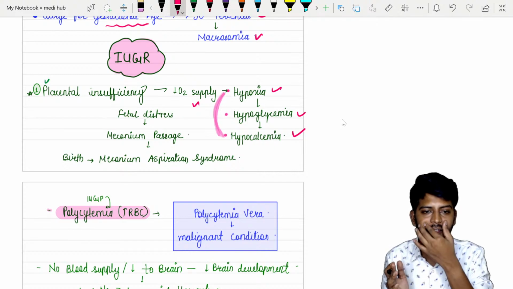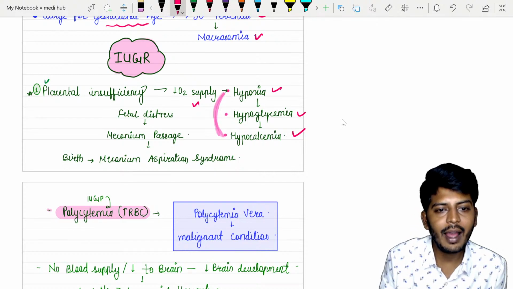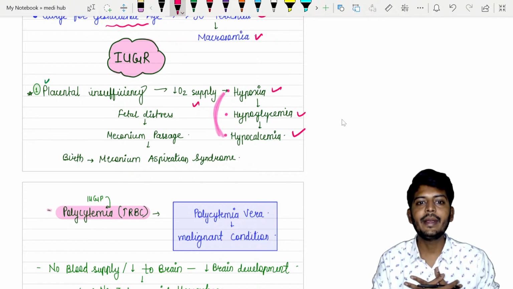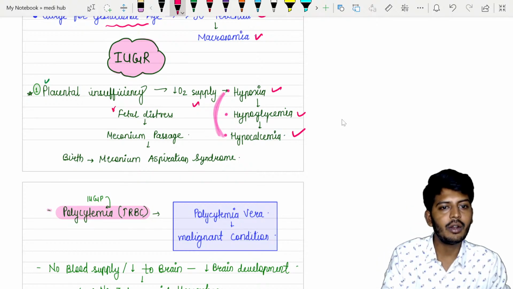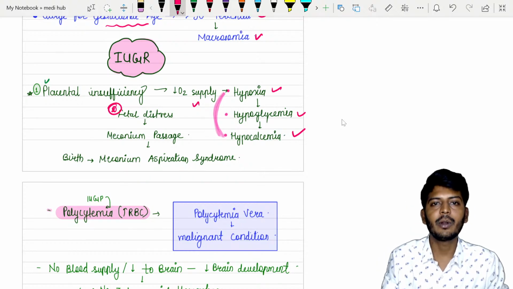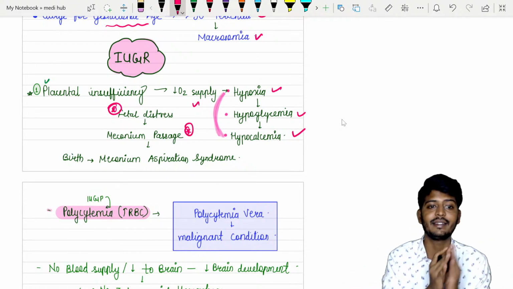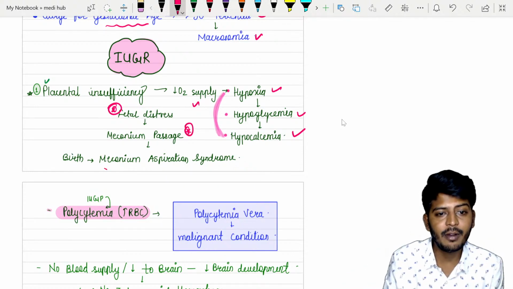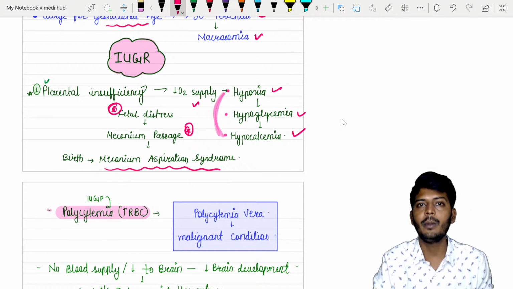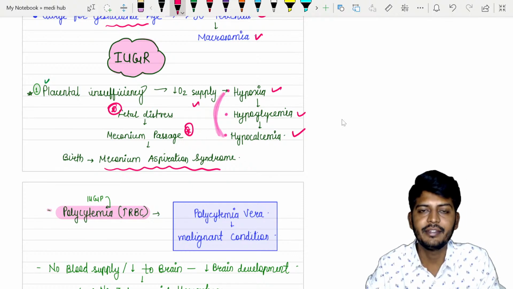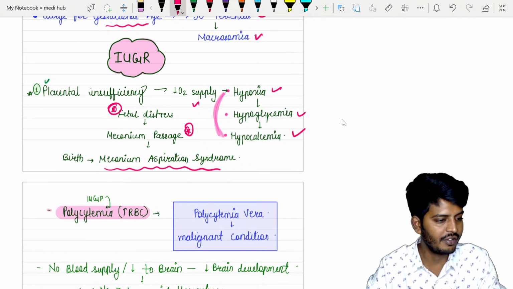Okay. So listen to me. If that is not there, now what will happen? Baby is not getting enough oxygen, so fetus will undergo distress, fetal distress. So during the distress, what can happen? Fetus can pass the meconium in the mother's womb itself. Then it can lead to, at the time of birth, meconium aspiration syndrome, which is also called as hyaline membrane disease, which you might have studied from the gynecology as well.